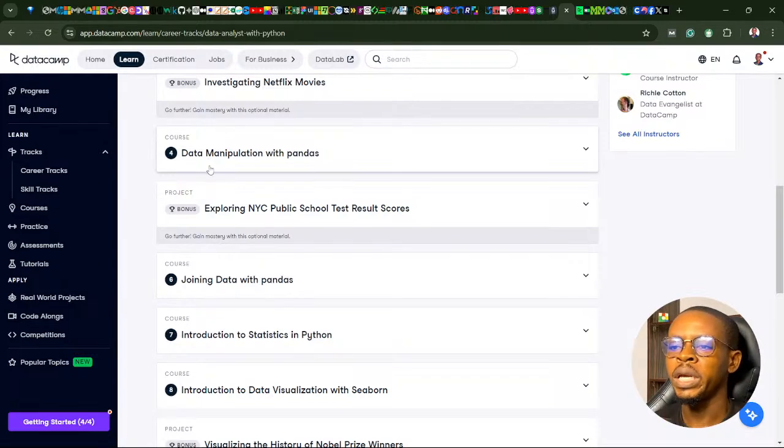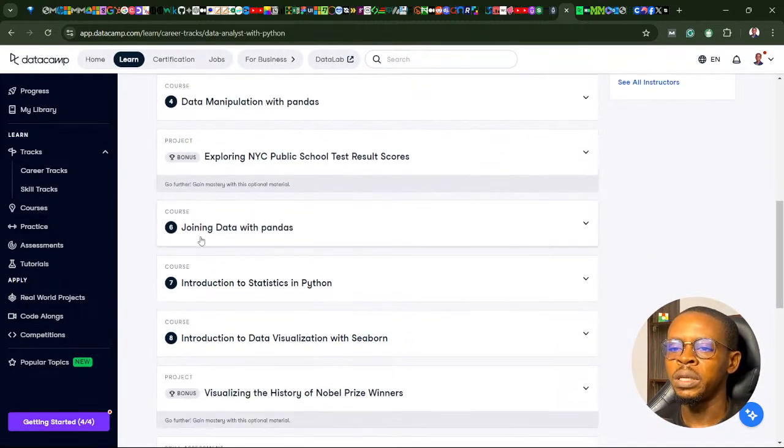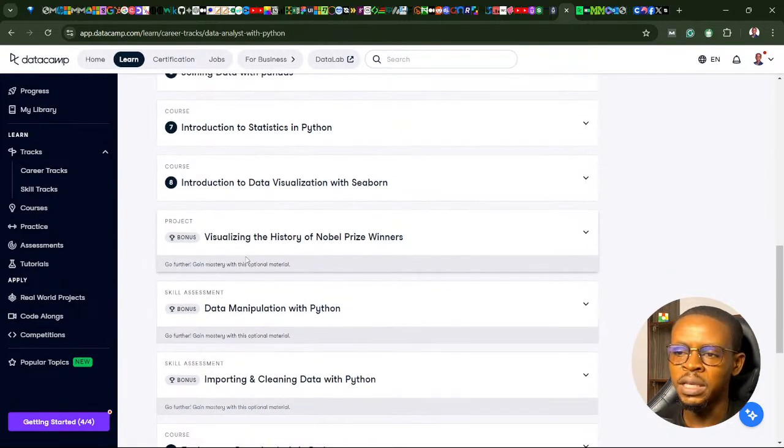Immediately you complete data manipulation with pandas, we are moving to exploring NYC public schools. We are moving to a project immediately, by the way. Then joining data with pandas, then introduction to statistics, introduction to data visualization with Seaborn. Immediately after that, next projects.